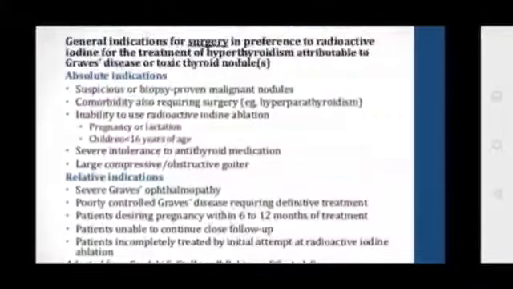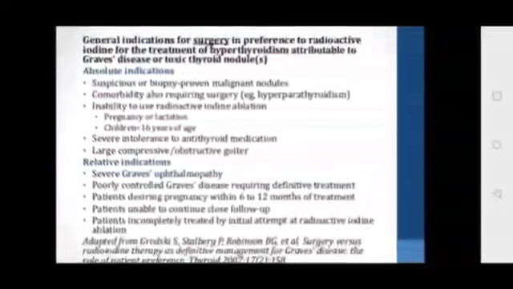Coming to the important thing: what are the general indications for surgery in preference to radioactive iodine for the treatment of hyperthyroidism? Where do you indicate the patient for surgery?